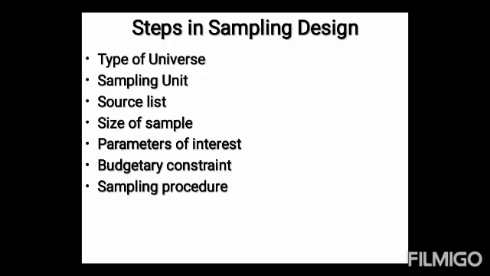And the steps in sampling design. While developing a sampling design, the researcher must pay attention to the following points. Type of universe. The first step in developing any sample design is to clearly define the set of objects, technically called the universe, to be studied. Universe can be finite or infinite. In a finite universe, the number of items is certain. But in case of an infinite universe, the number of items is infinite, that is, we cannot have any idea about the total number of items.